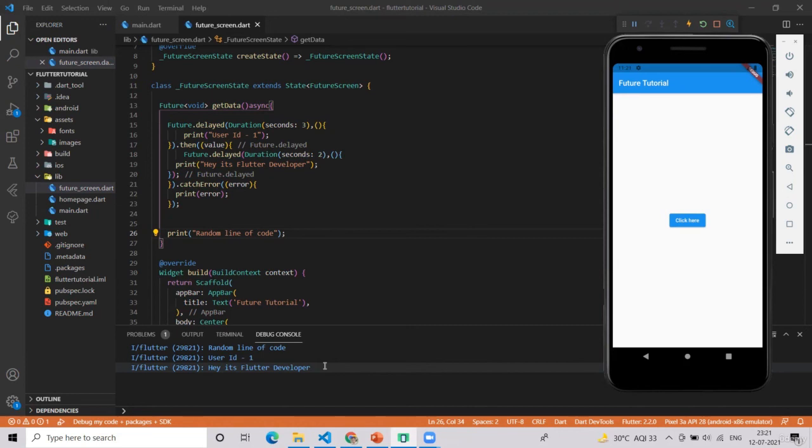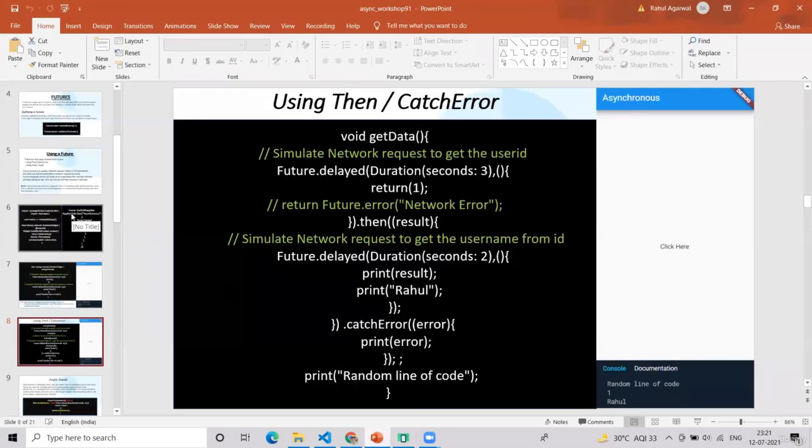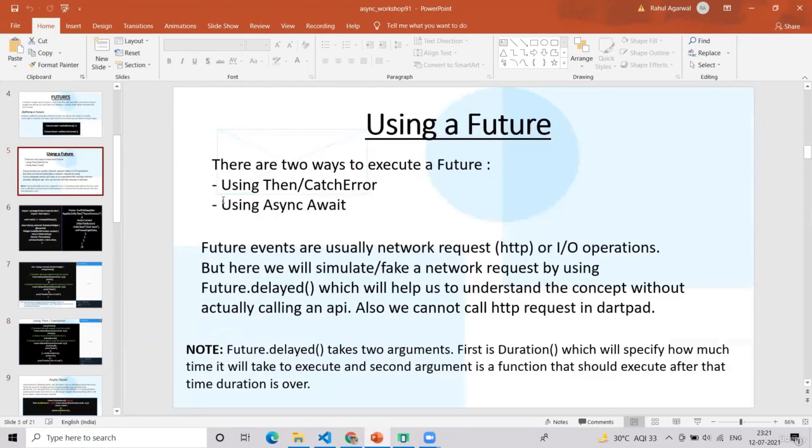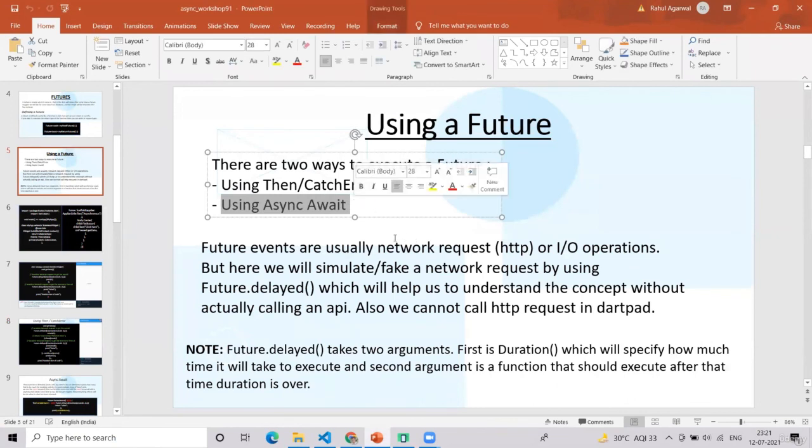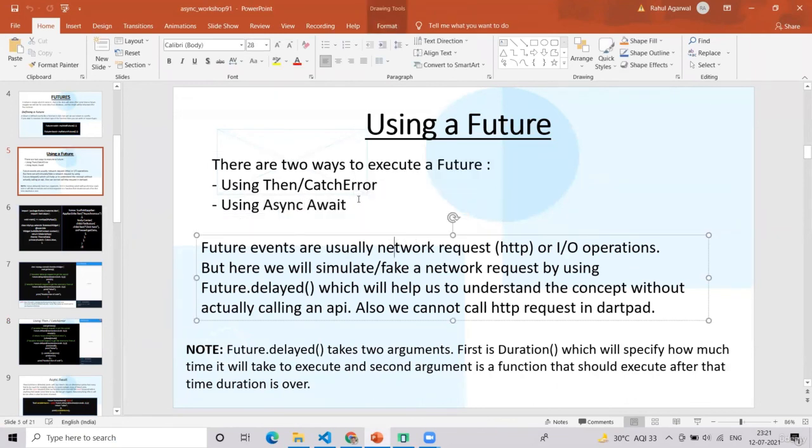So that's it. In the next session we will be talking about async and await, because using then catch and using async and await does the same thing, but their way of writing code is different. That's it.